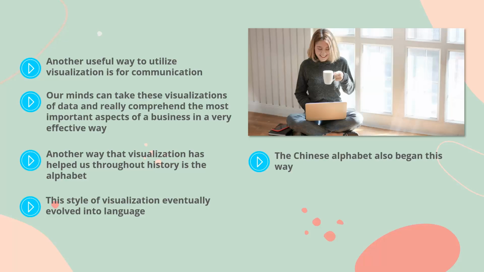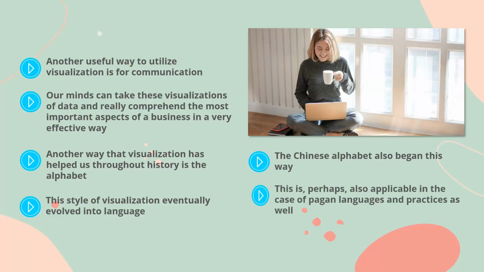Visualization was a way that many of the ancient people were able to create and maintain a successful method of communication and, eventually, manifestation. This is perhaps also applicable in the case of pagan languages and practices as well. Ancient people used pictures and objects that represented symbols in the mind that helped them to focus their thoughts and make their devotions to their deities. It has worked in so many ways over the centuries that it is indisputable what difference it can make in helping us to manifest our own power.